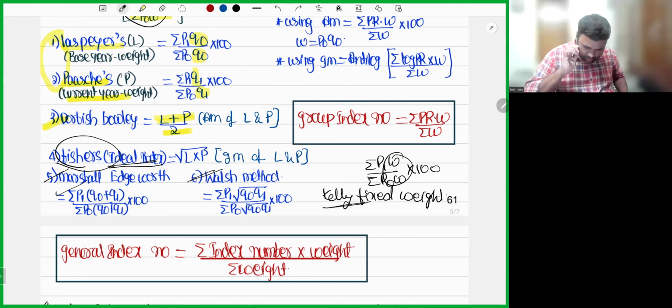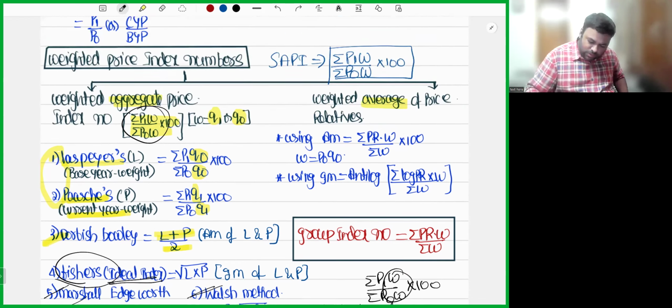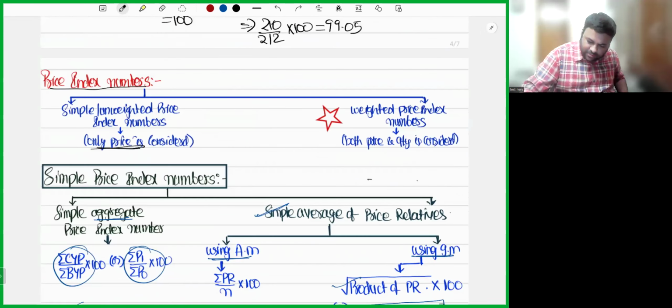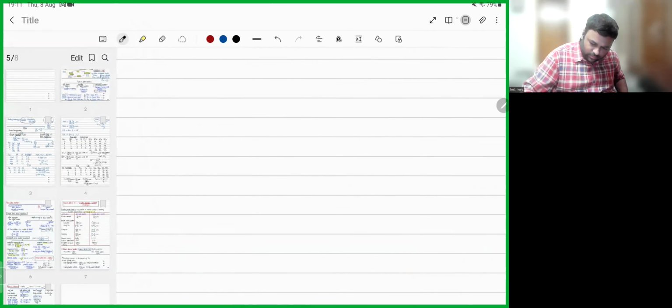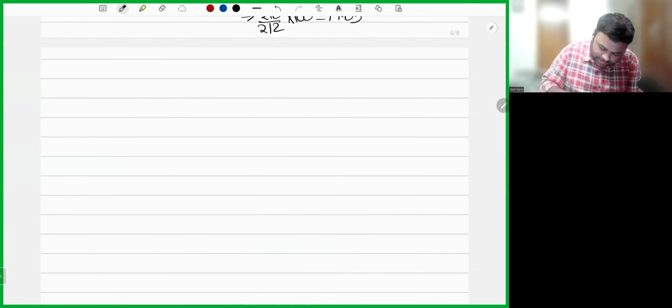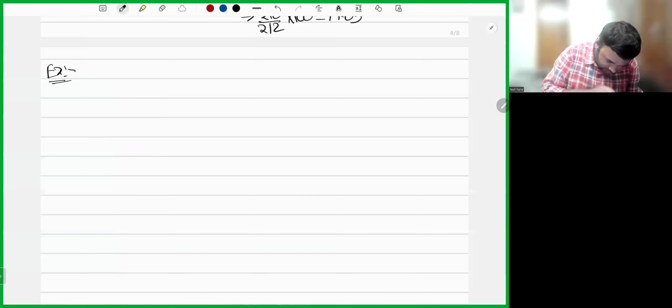Now, let's understand the Marshall Edgeworth index number with an example. I'm having 4 commodities A, B, C, D. Base year is given, current year is given.